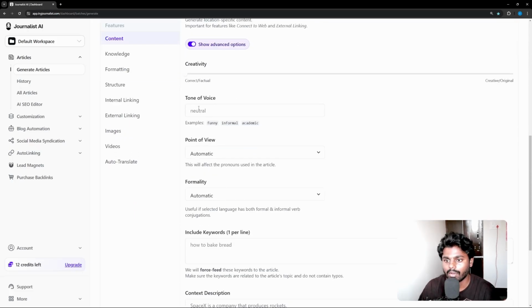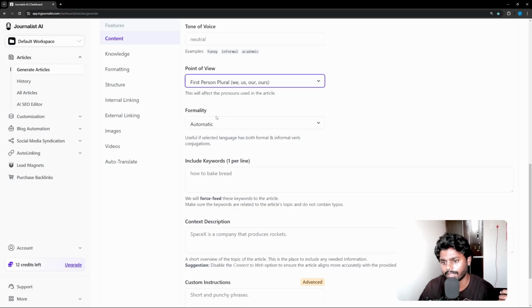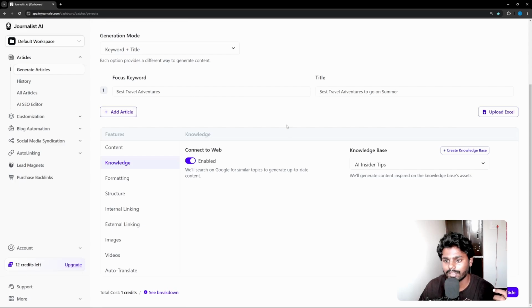Now I can also put in a tone of voice, so I'm going to give neutral here. You can also put in a prompt like funny, informal, academic, personal, whatever it is. Point of view, I'm going to put it in first person perspective, and then formality, automatic. And knowledge, you have to connect to web, guys, because when you're writing factual content, you need to connect to the web to pull real-time information and factual data.